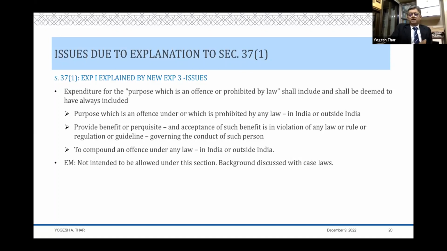Then they've added "in India or outside India." Then provide benefit or purpose in acceptance of such benefit in violation of any law or rule or regulation or guideline governing the conduct of that person, and to compound an offense under a law. So these are the three parts which the original explanation 1, they are saying, actually comprised of.